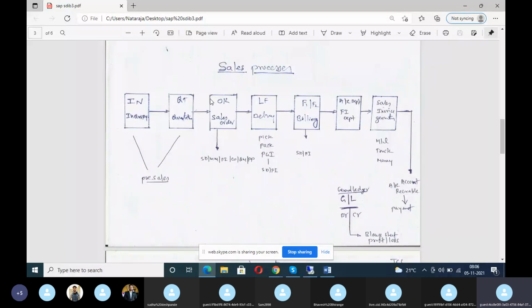In between quotation and sales order, you write N. N means negotiation. And here you have written all the master data, right? Heading first: master data. Below that, you write customer master data, material master data, CMIR, then price master data. Below the customer master data, if any space is there, you write BP. T code is BP. Material master card MM01. Customer CMIR VD51. Price master data VK11. Please write that, all of you.